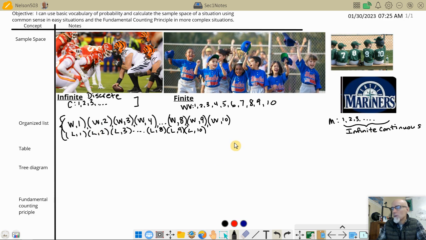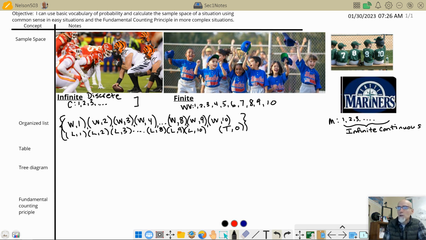Now, I hope somebody is saying, wait, how many are there right here? I think there are 10 ways that they could win, 10 ways that they could lose, right? So that makes a total of 20. And then we're going to put another one on here for a tie. So I guess I'll put a T for tie. And I'm going to put down 0. There's only one way, and you would have a difference of 0 runs, right? Now, could we make a table? Yes. Okay. Now, I'm not going to make a table of all these because there's 21 of those guys.